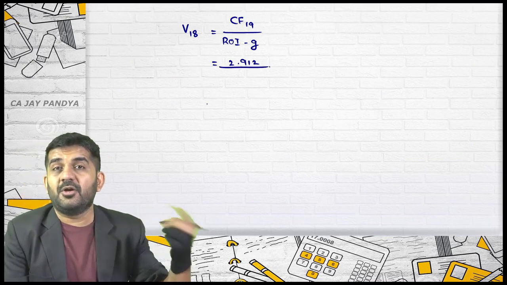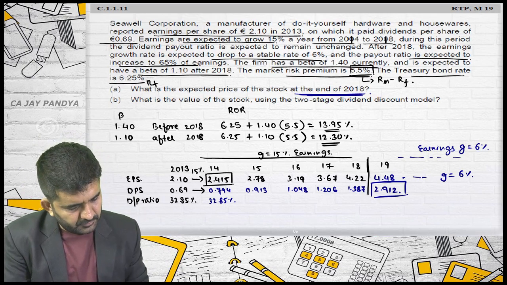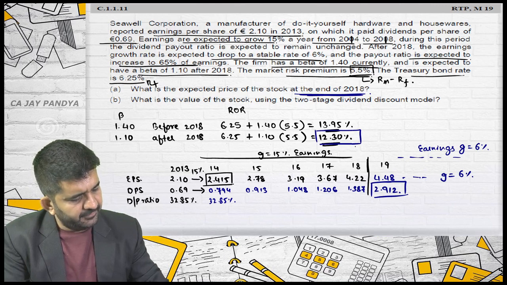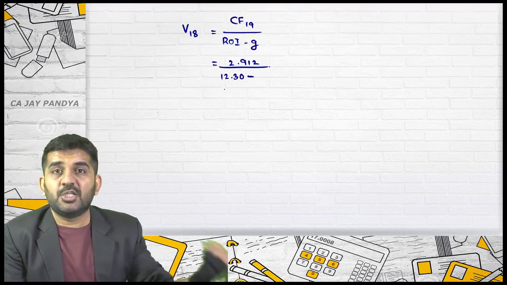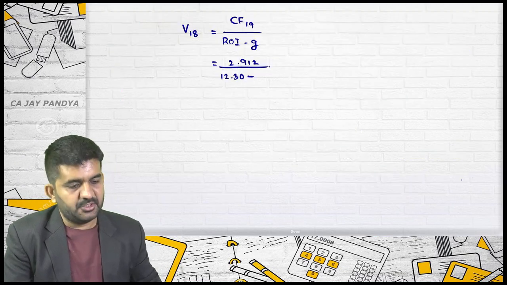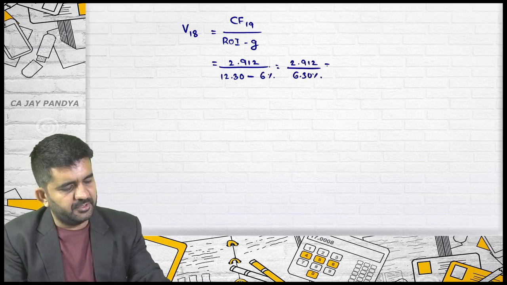What is the required rate of return after 2018? It is 12.30%. And what is the growth rate after that? It is 6%. So it is 2.912 divided by 6.30%.